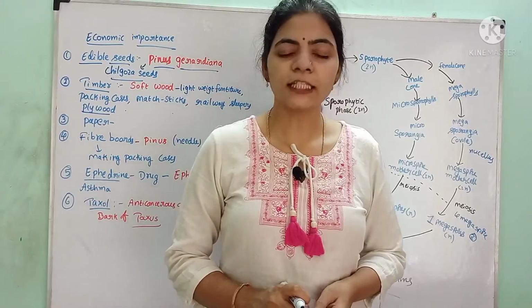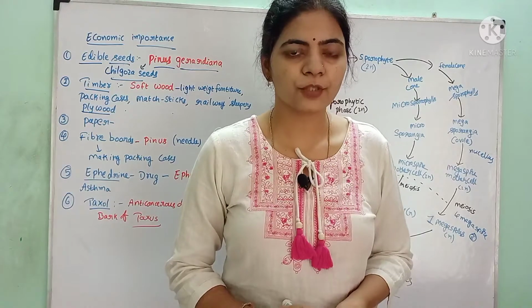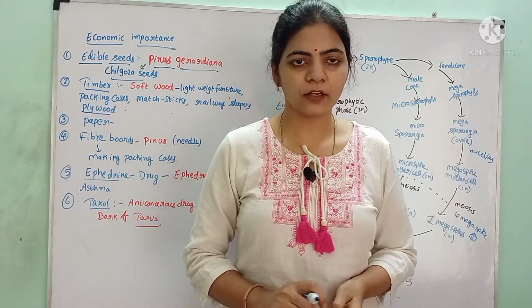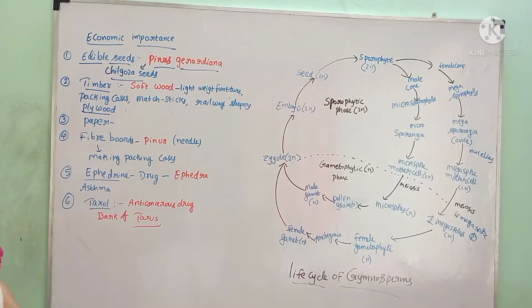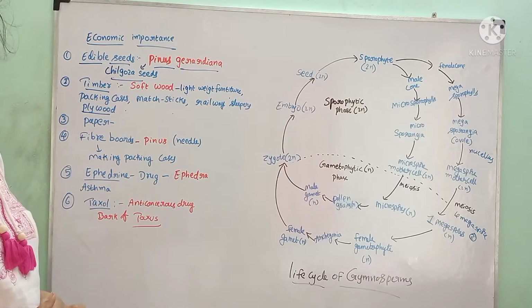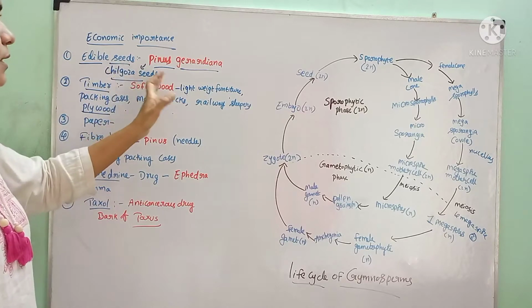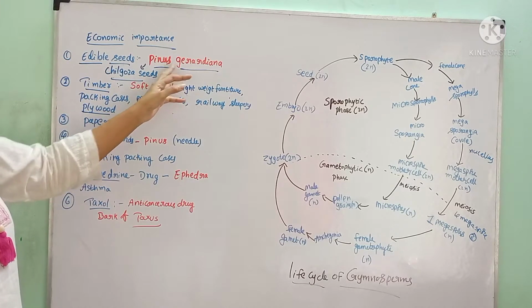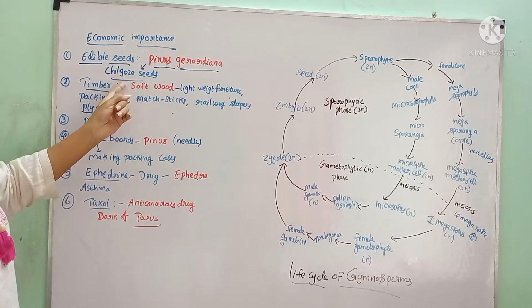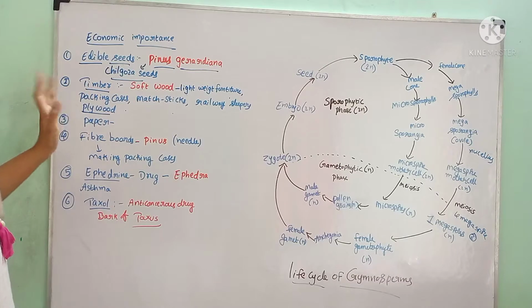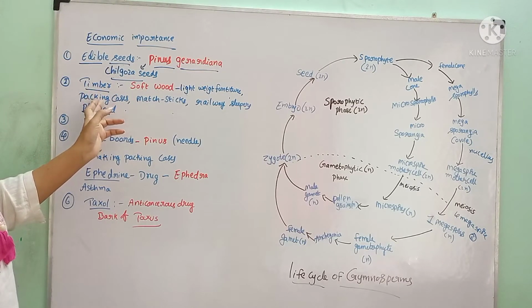In this video, we are going to study the economic importance of gymnosperms along with the life cycle of gymnosperms. There are so many important aspects. The first one is that they produce edible seeds. Some members of the gymnosperms, like Pinus gerardiana, produce edible seeds called chilgoza seeds, which are roasted and eaten. And timber is obtained from some members of the gymnosperms.